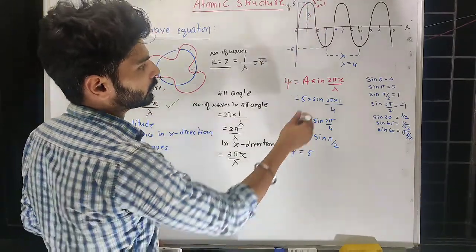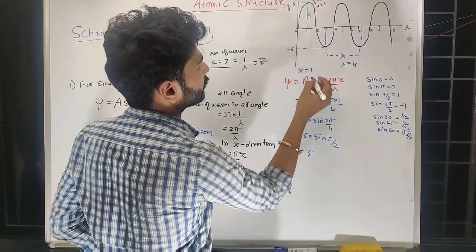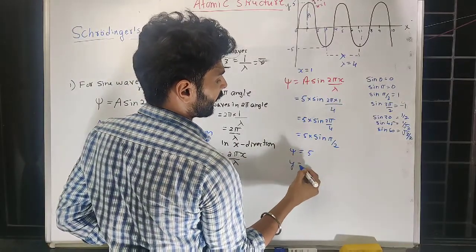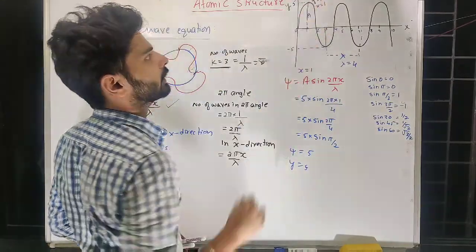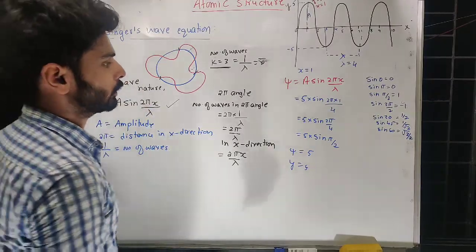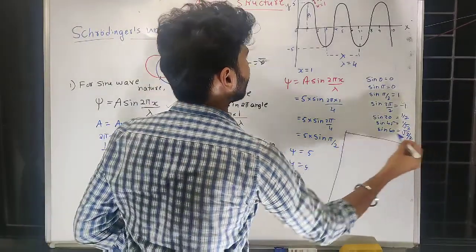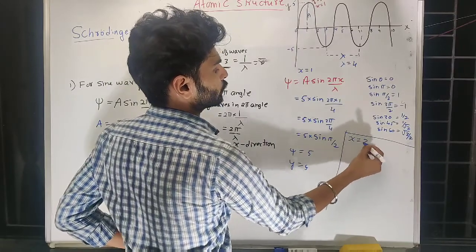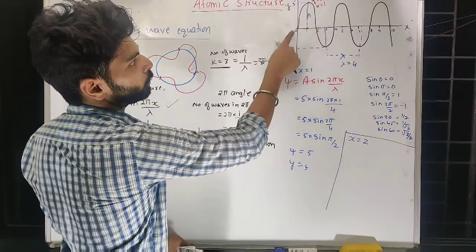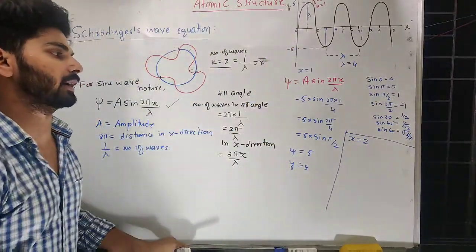So that means when you put the value of x as 1, you get y as 5. That is correct. Now you can cross-check that with another value, like putting x equal to 2. If you put x equal to 2, how much do you have to get? Y is equal to 0 you have to get.